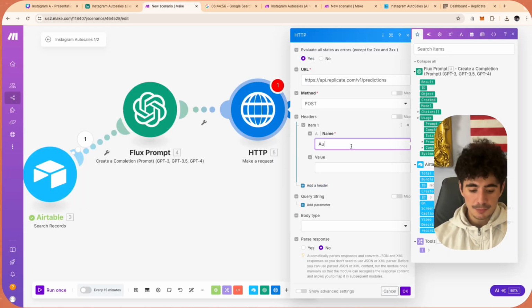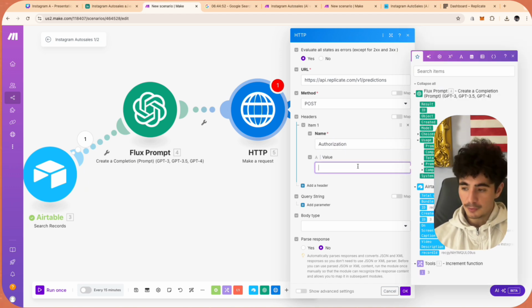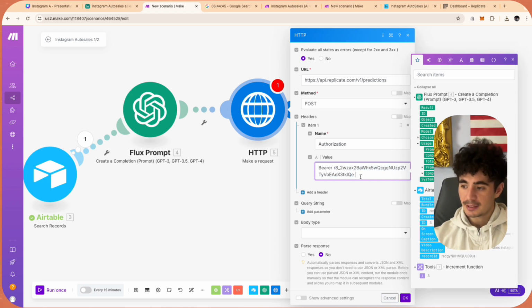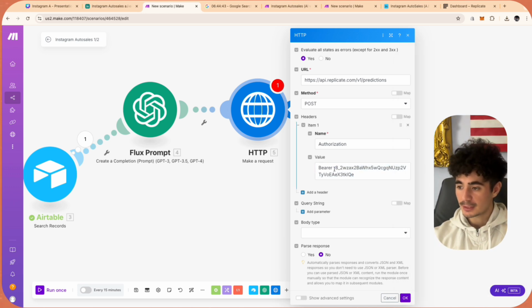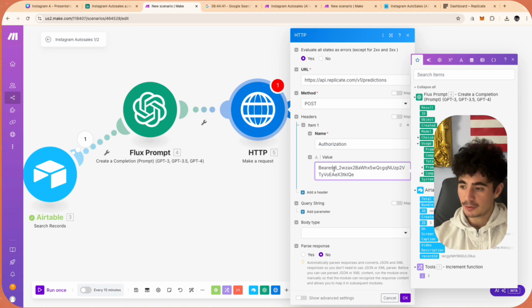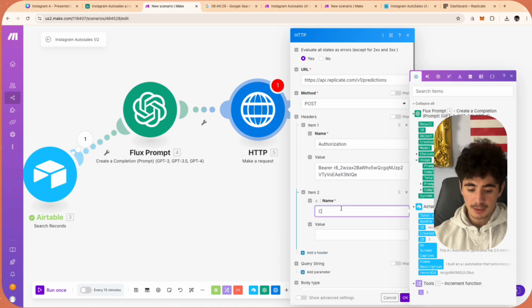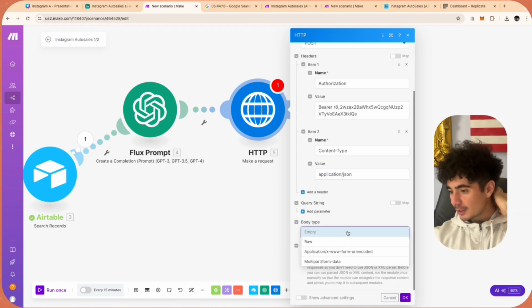Okay, so in the header, guys, we need to write authorization, and then we're going to paste in bearer and our API key. Make sure there's no spaces at the end of this letter because that'll mess up the authorization, and also make sure there's only one space between the bearer and the API key. Next up, we're going to add another header, and this is going to be content-type and application/JSON.